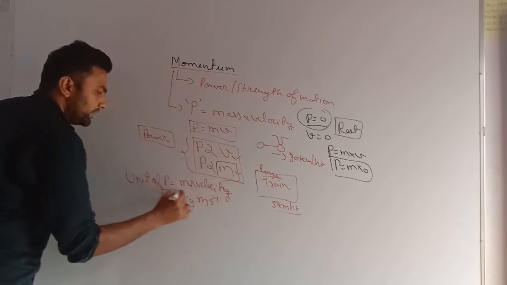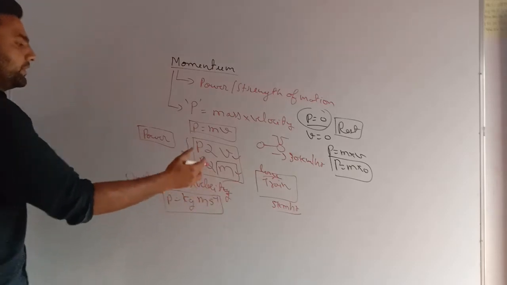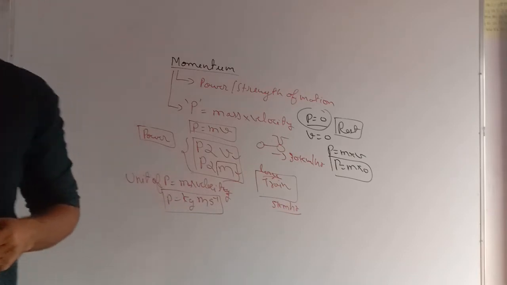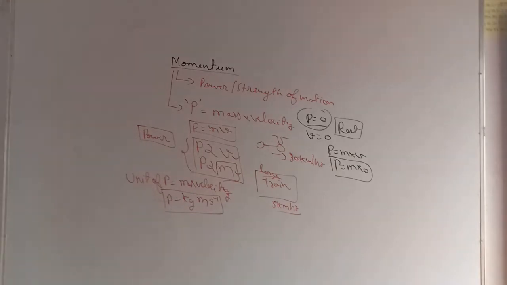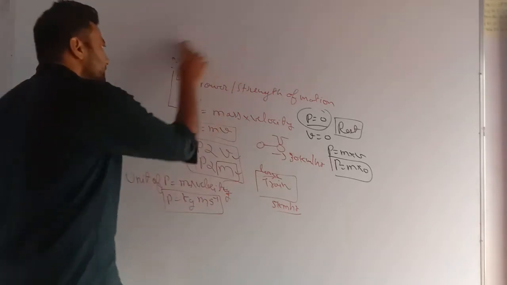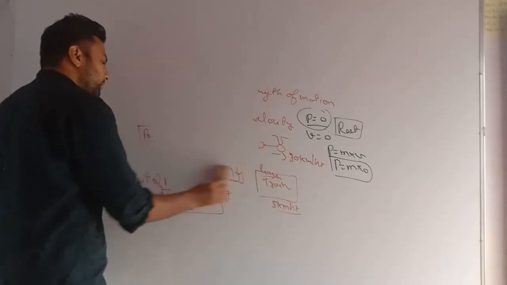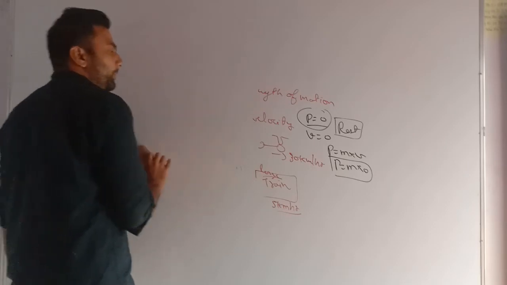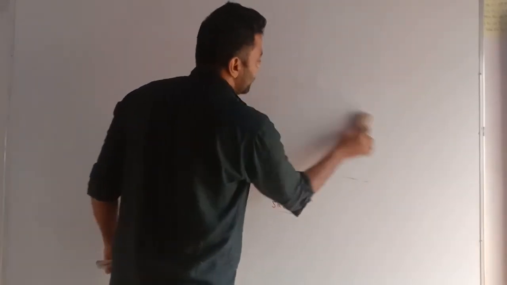So the unit of momentum is kg meter per second. Very important. In physics, if you come across any new physical quantity, you need to know its properties and, most importantly, its unit. Okay, so now we will see the second law of motion.